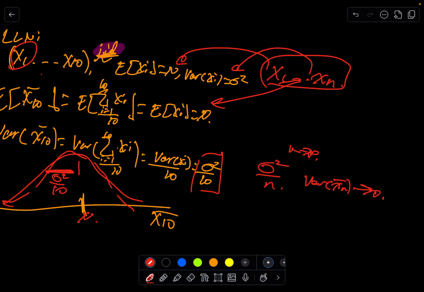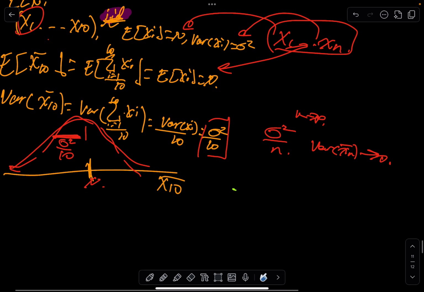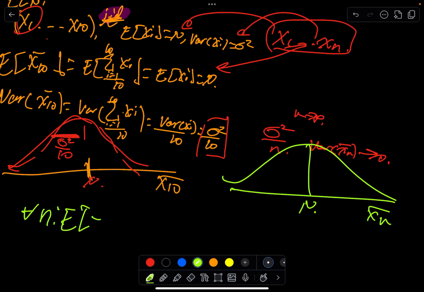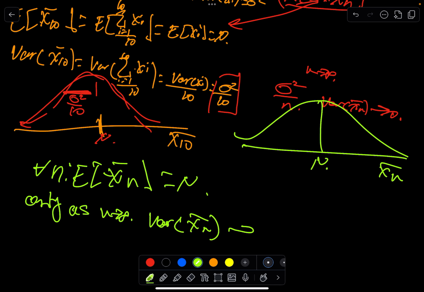The intuition is that the distribution of xn bar is always going to be centered at mu for all n. So for all n, the expectation of xn bar is mu. However, only as n goes to infinity do we get that the variance of xn bar goes to 0.